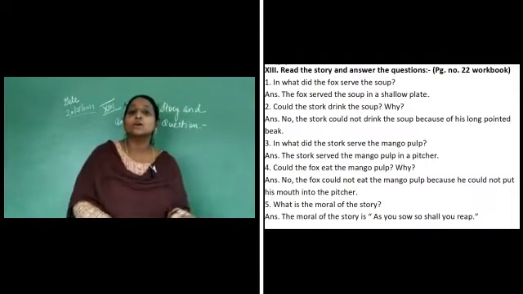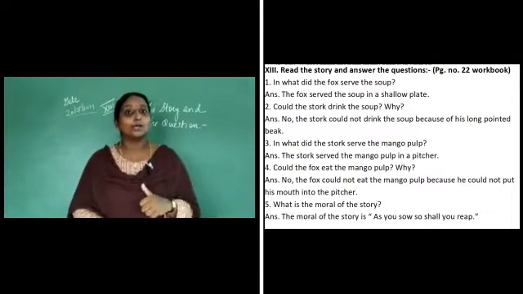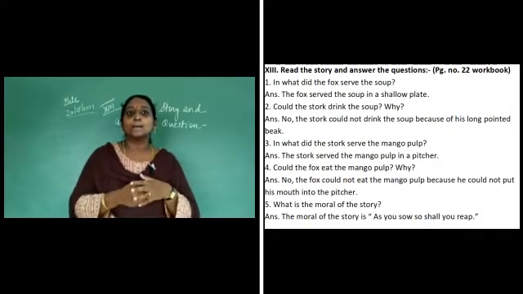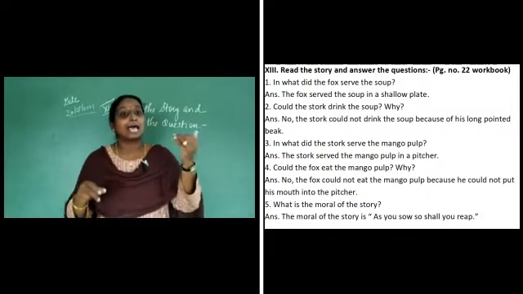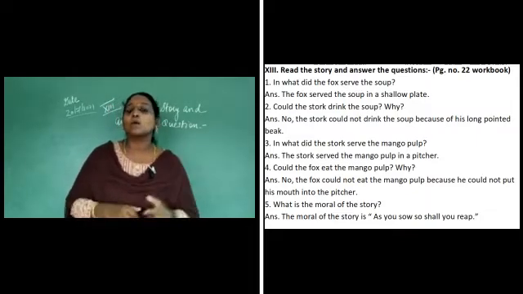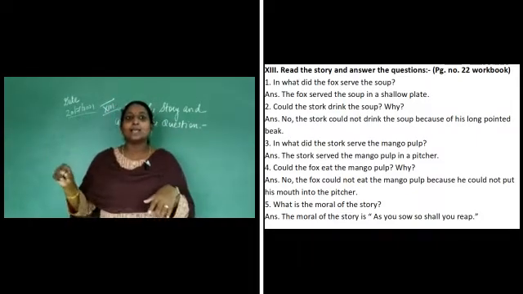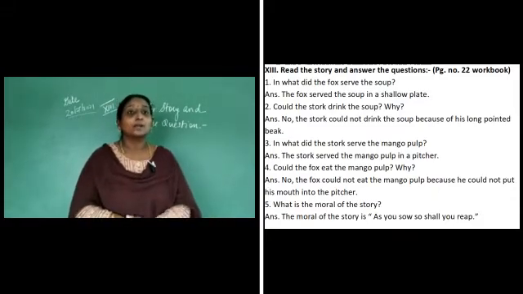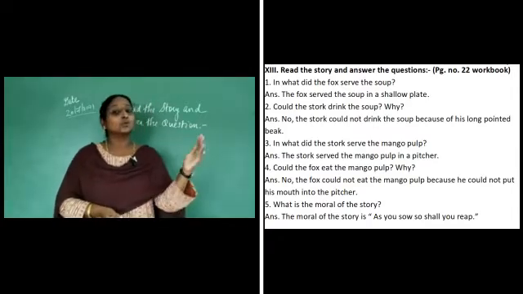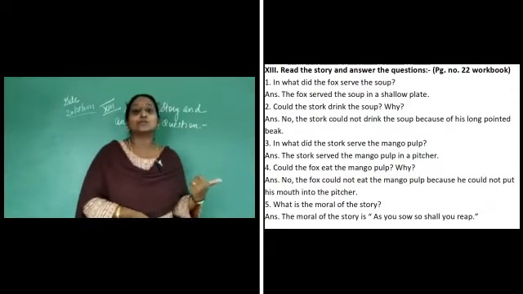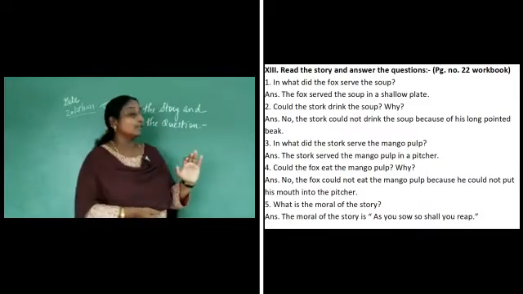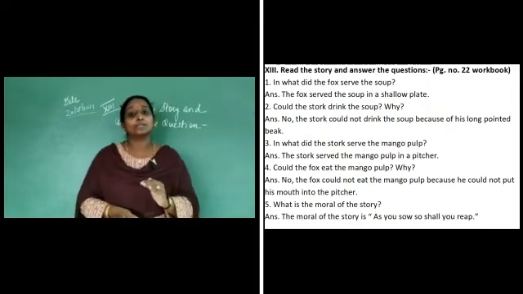Okay. The fourth one is, could the fox eat the mango pulp? So the answer is no. The fox could not eat the mango pulp because he could not put his mouth into the pitcher. And the last one is, what is the moral of the story? So you will write, the moral of the story is, as you sow, so shall you reap. Okay. Now hope students you have understood. You just go through this video once again, and along with this video I will be sending the PDF. So you have to write this exercise Let's Learn More Part 2 in your English workbook itself. Thank you, children.